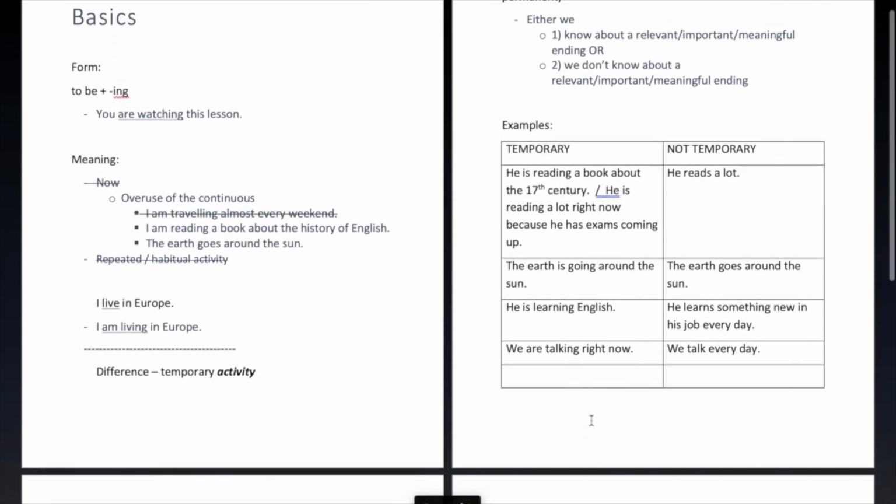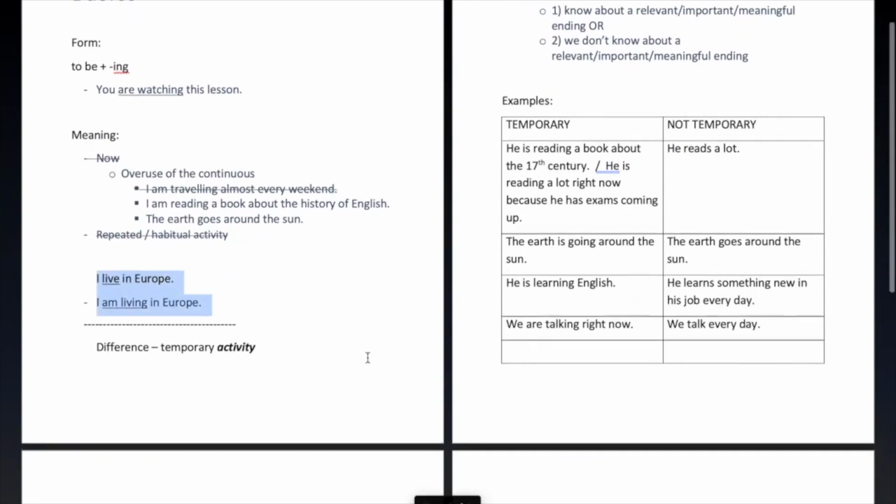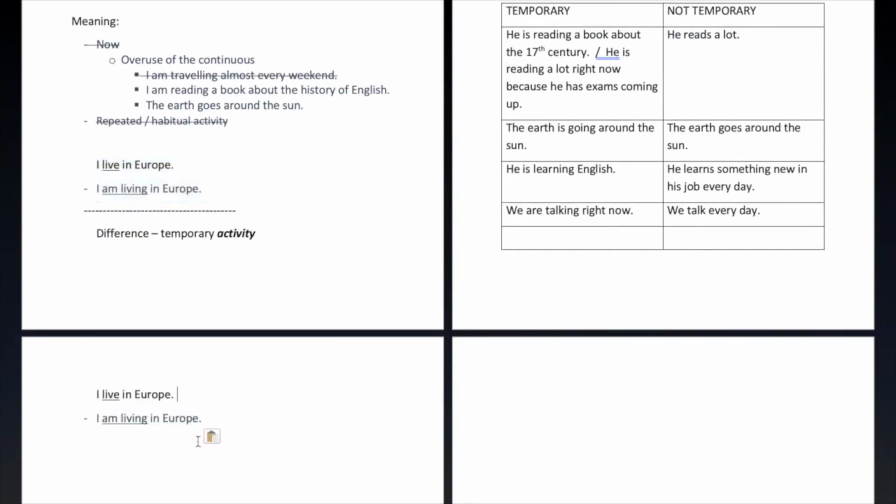Okay, so if we want to think about this a little bit more, we can take these examples again and break it down and look at all the meanings that are inside of the verb construction right here. So if we have live, what does this mean? It means we have the verb meaning, which is live, whatever that is. That's we're alive and we are in some place and we do the normal things that people do in their lives in some place. And we also have the simple time meaning, which is now.